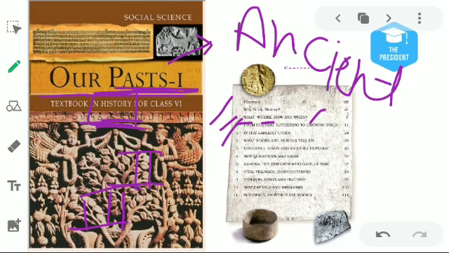Then the second chapter will be about the humans of the past, hunters and gatherers, who hunted animals and gathered food in the forest. The third chapter deals with the earliest cities. The city in which we live today is very different from the ancient one. So we will learn about the cities of that time, like Harappa and Mohenjo-daro.